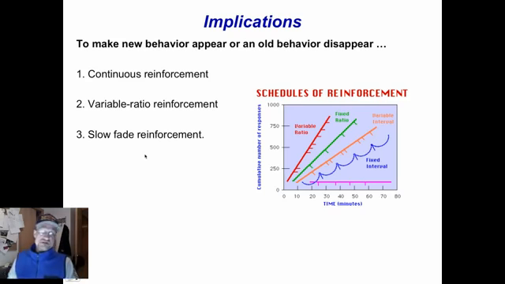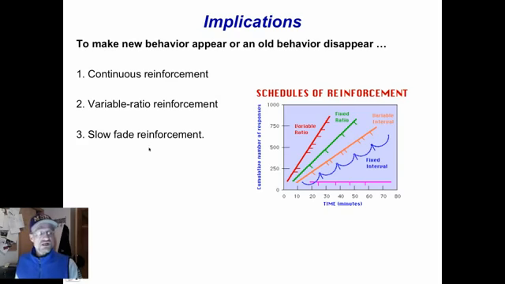Another way of using variable ratio or variable types of reinforcement is that you reinforce different things. During the morning break, I may say, you know, I saw 3 good examples of friendships today, and you give some sort of reward or reinforcement for that. So I'm reinforcing and rewarding different positive behaviors.